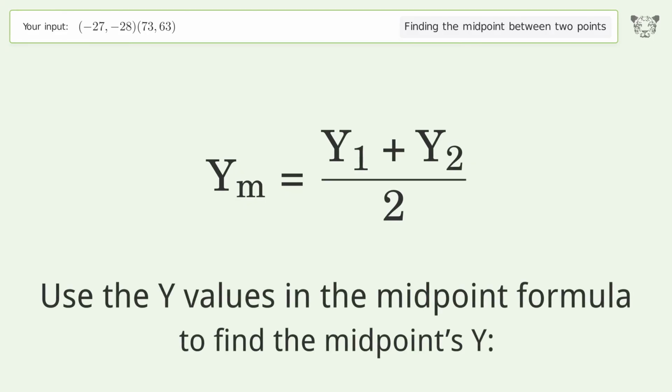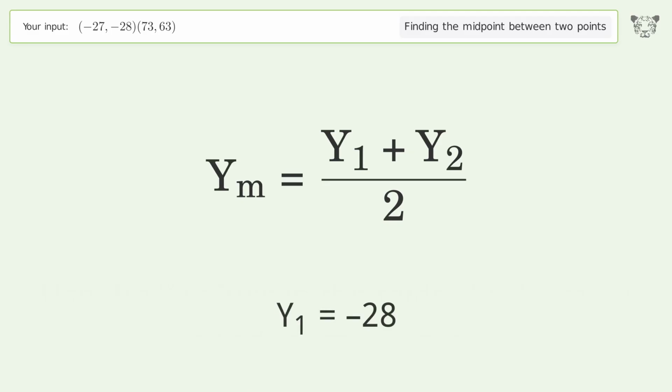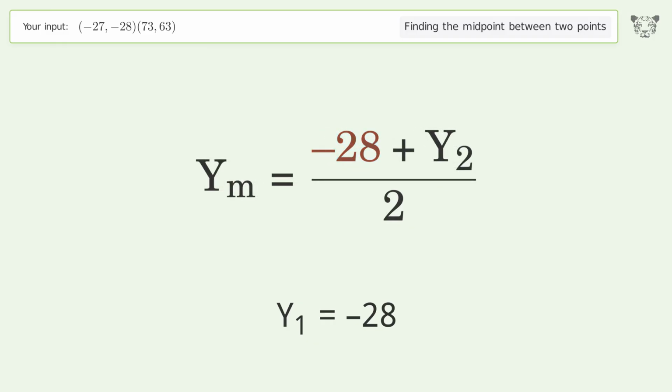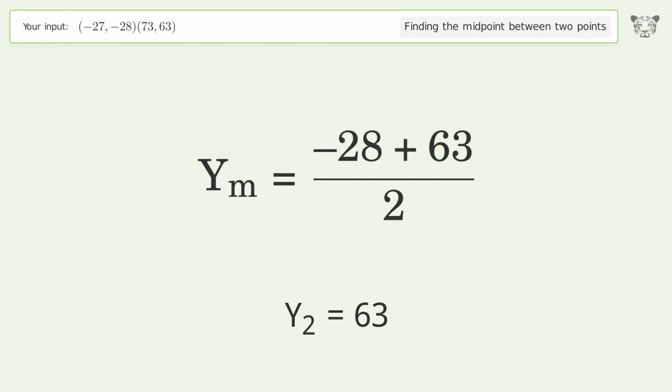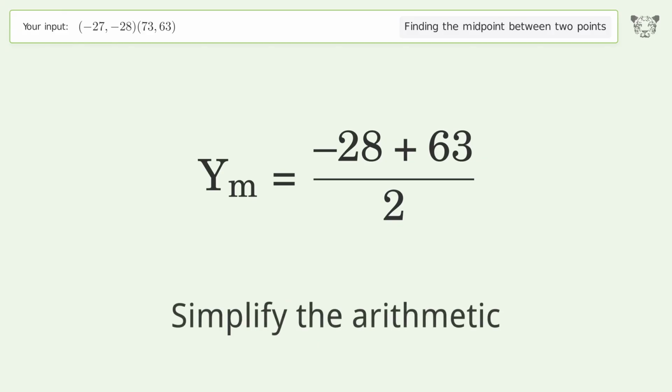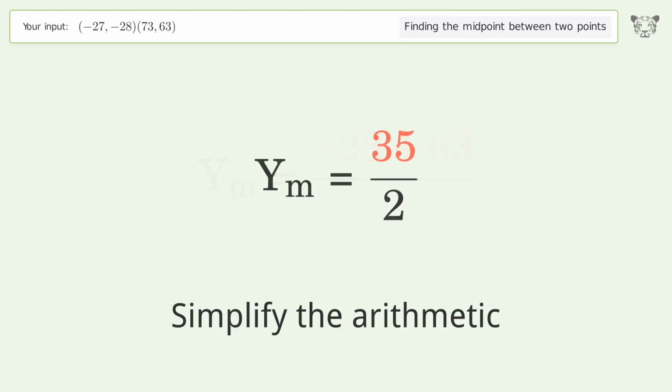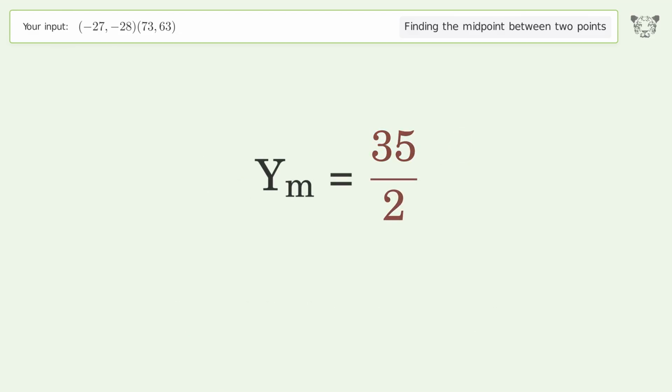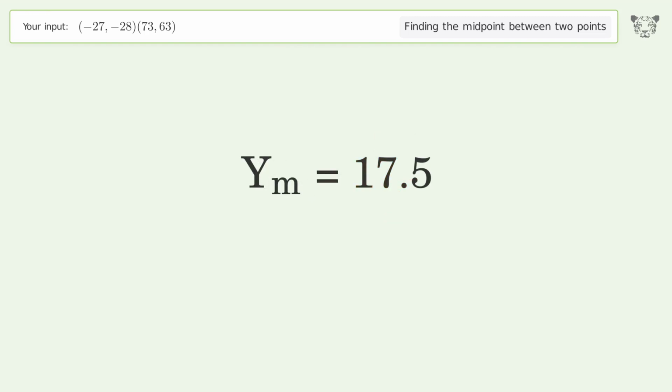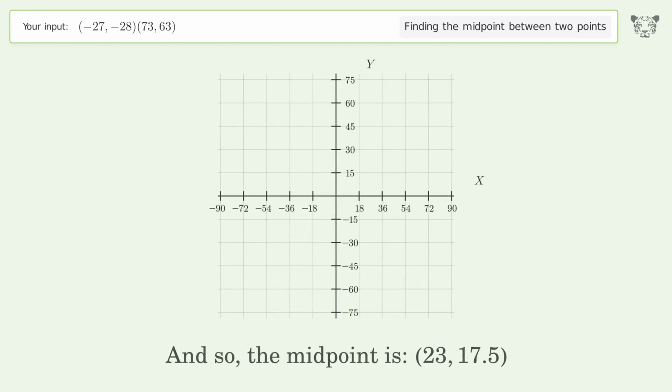Use the y values in the midpoint formula to find the midpoints y. y1 equals -28. y2 equals 63. Simplify the arithmetic. And so, the midpoint is 23, 17.5.